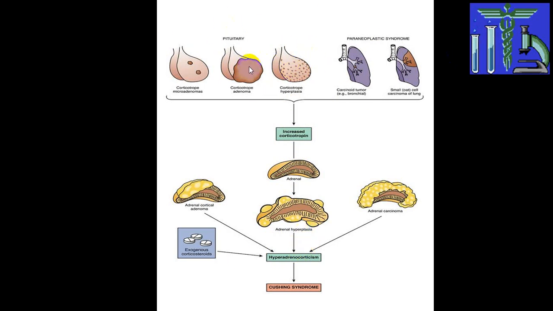Pituitary tumors will give rise to what we call Cushing disease, and this will be paraneoplastic syndrome, or maybe from drugs from outside, or you can have adrenal gland tumors, adenomas, which can give rise to hypercortisolism or hyperaldosteronism also, and will produce Cushing syndrome.